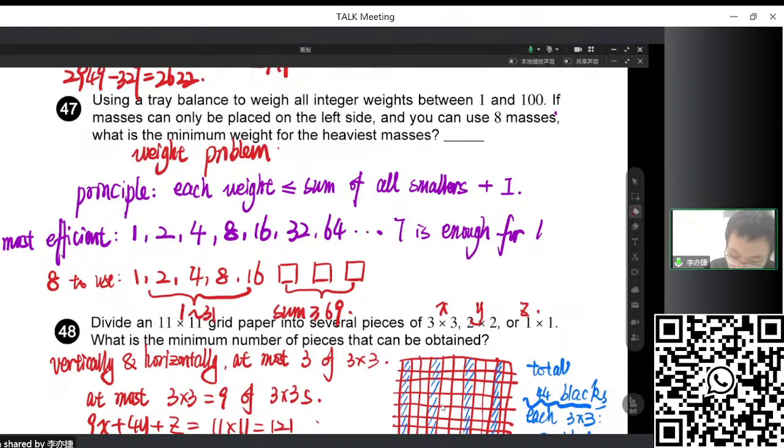And we want the maximum being minimum. So we should also use the most average way. We set the remaining 3 as average as possible: 23, 23, and 23. So actually, this is the most efficient strategy. We keep the first 5 in the most efficient way, but the remaining 3 in the most average way.